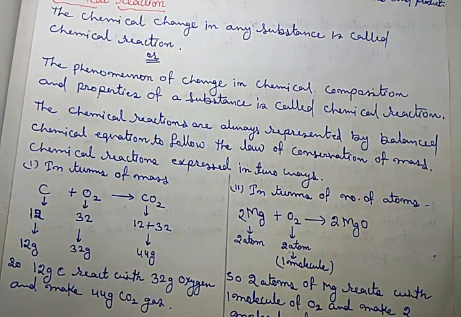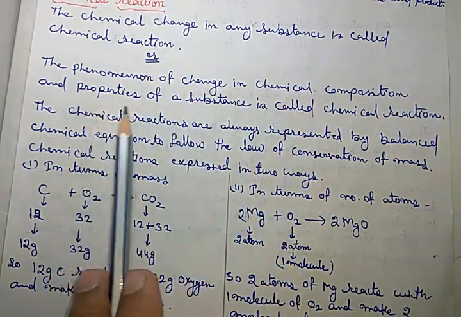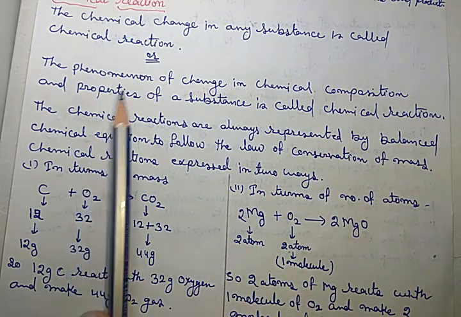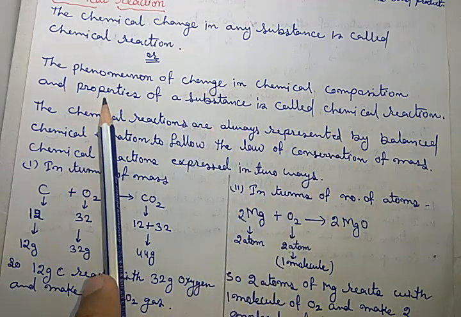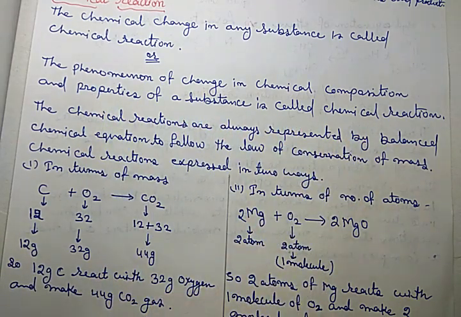know, in a chemical change the chemical composition of a substance is changed and its chemical properties are also changed. So we can say that the phenomenon of change in chemical composition and chemical properties of a substance is called a chemical reaction.